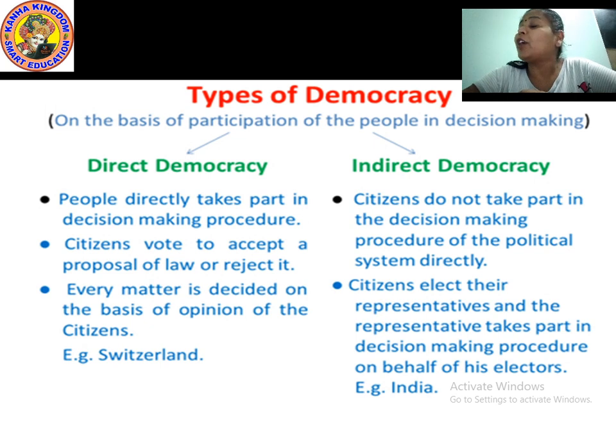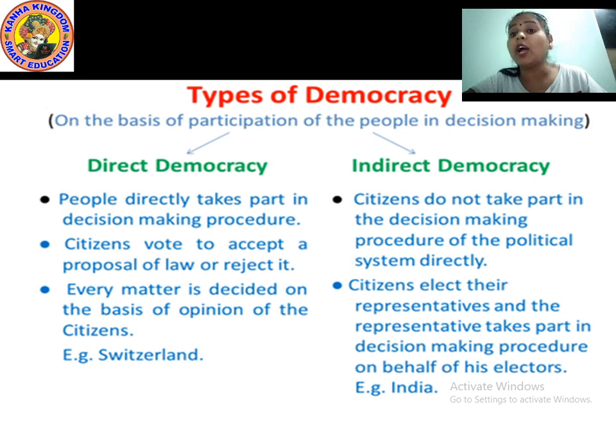Over there, they are participating in a direct form. Yes, we are giving the vote and the representative comes to govern the nation. This is called a direct democracy.